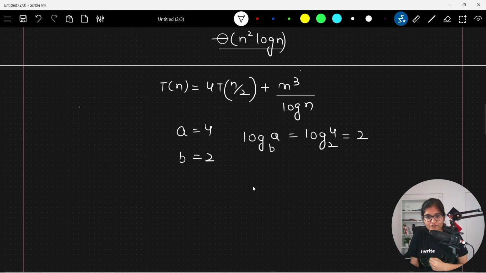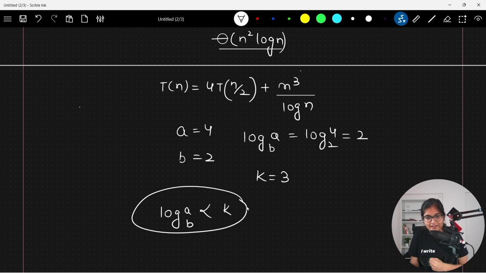Now the value of k is equal to 3. Again, the value of log of a base b is somehow less than the value of k, right? In this particular case also, what you can see is that it is falling under case number 3. But here the value of p is equal to -1, which is less than 0.